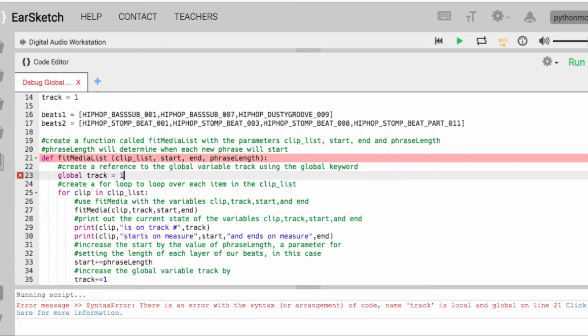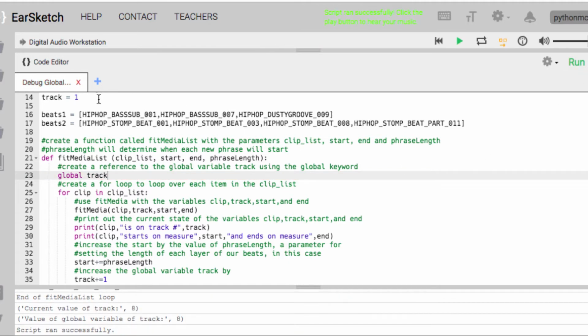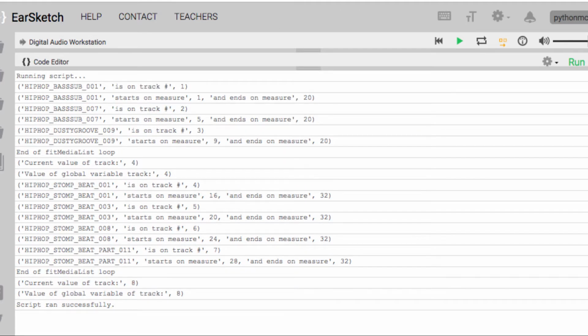Let's try to assign a value when we say global track equals 1. Well, that's not how global variables work. When you use this global keyword, you're not assigning it a value. You're just saying, I'm referring to the global variable track, which in this case is on line 14. And I'm going to want to read that as well as update it. Okay, so now you can see it's working perfectly fine.